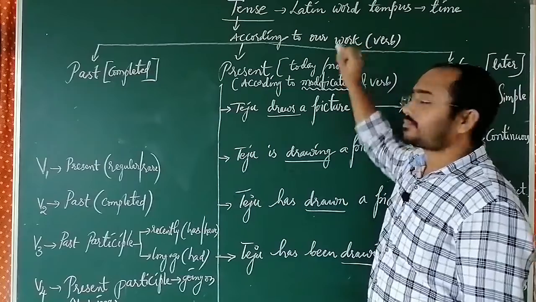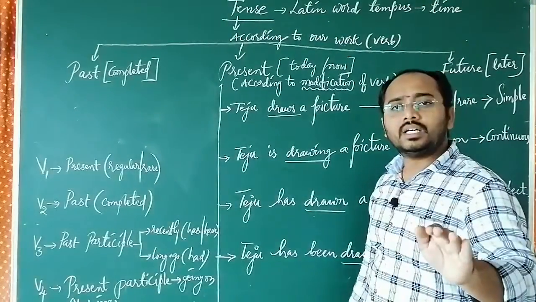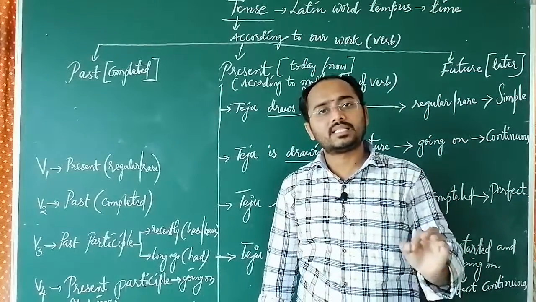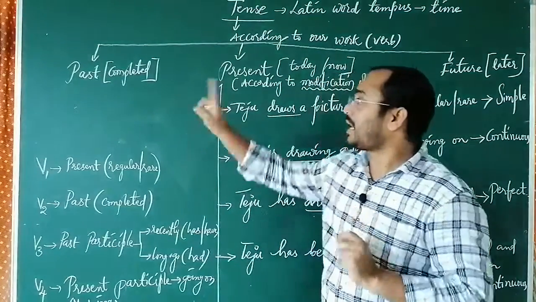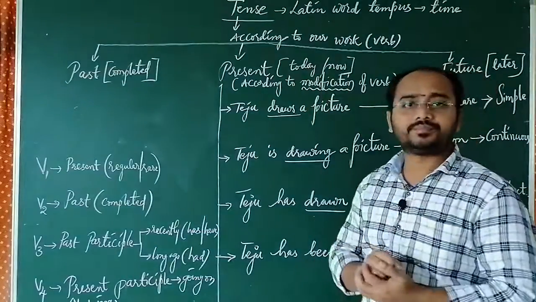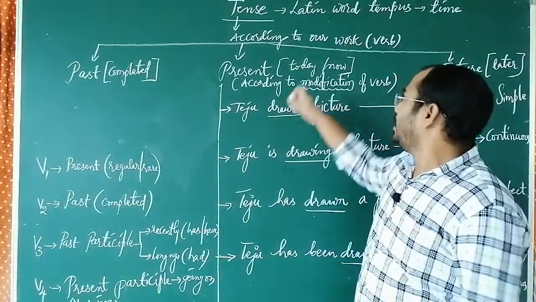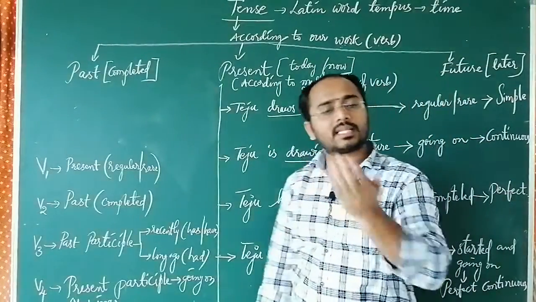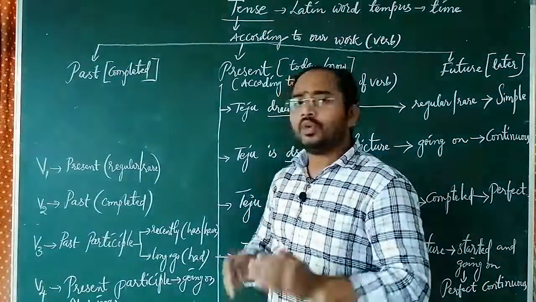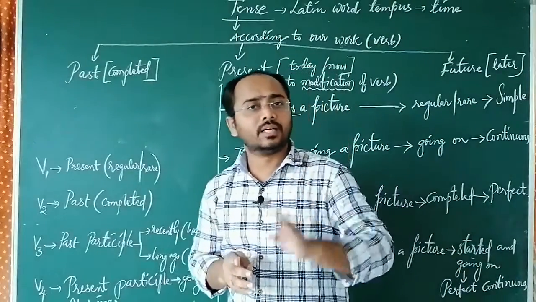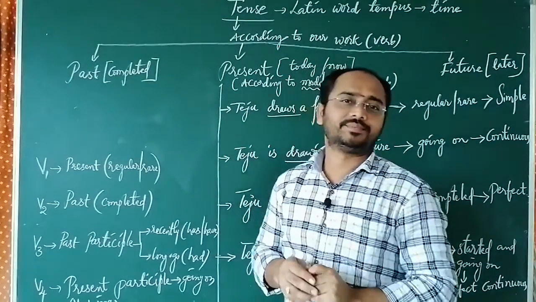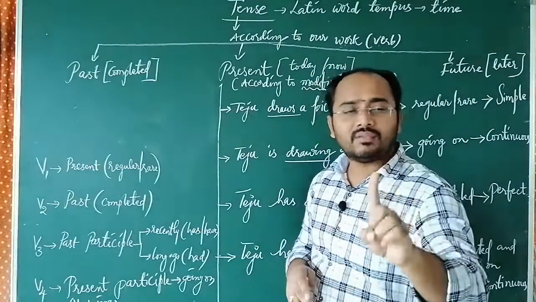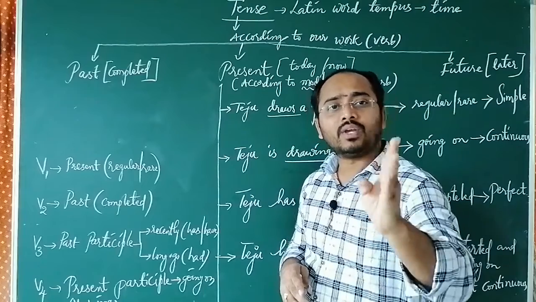According to our work, the tense divided into three categories, that is past, present and future. And here we know very well, work is nothing but verb. And generally we have four forms to every verb, to most of the verbs, that is V1, V2, V3, V4.